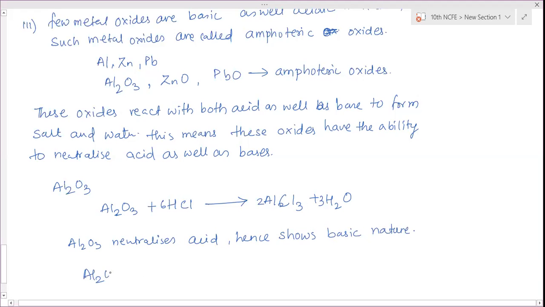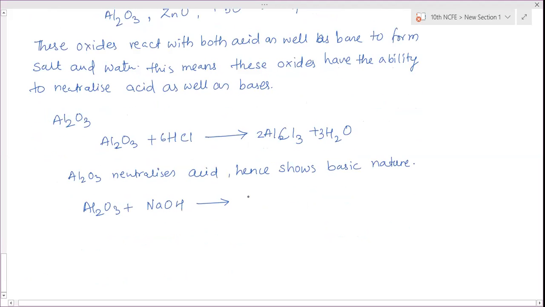And aluminum oxide reacts with sodium hydroxide also. It will form a salt, NaAlO2, sodium aluminate, plus water. Sodium aluminate is also a salt.